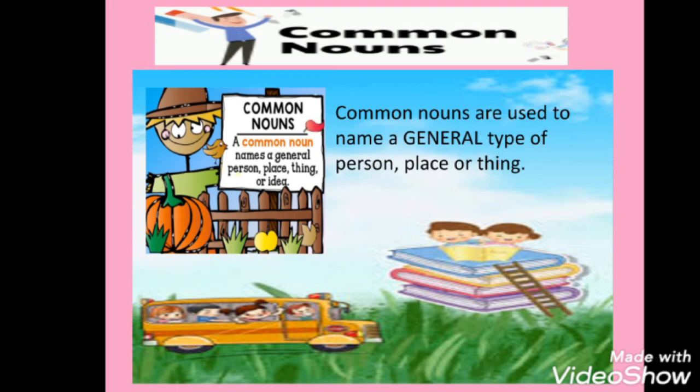Suppose I am saying boy, boy is common. When I say boy, it may refer to any boy. That is a common noun, not any particular boy. Girl means it can be any girl. If I say teacher, teacher means a person who is teaching. It can be any teacher. So these nouns are common.